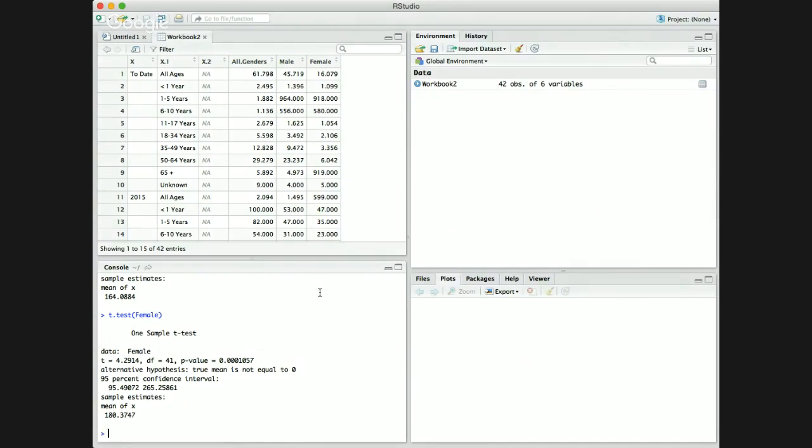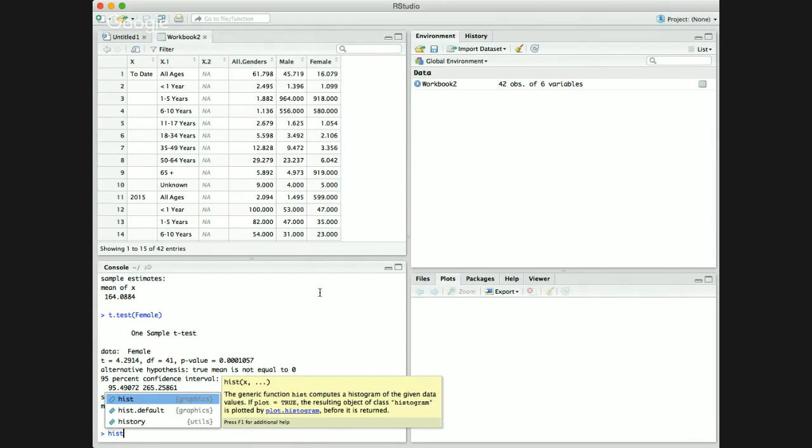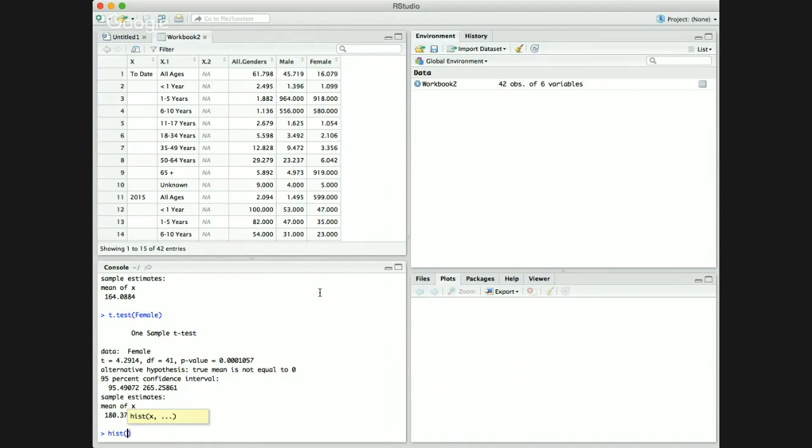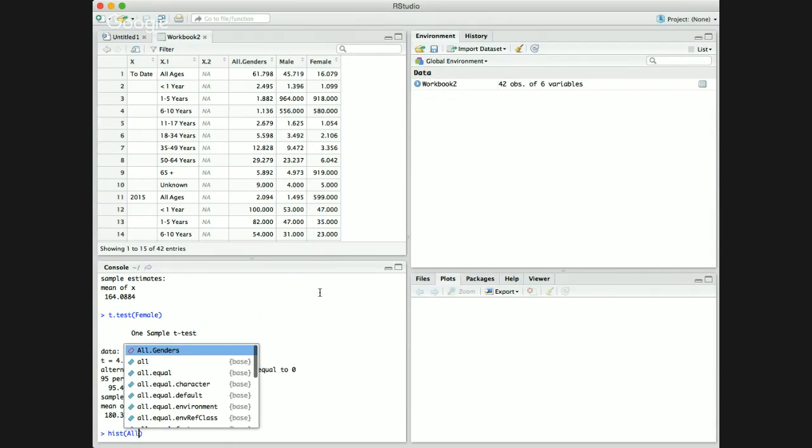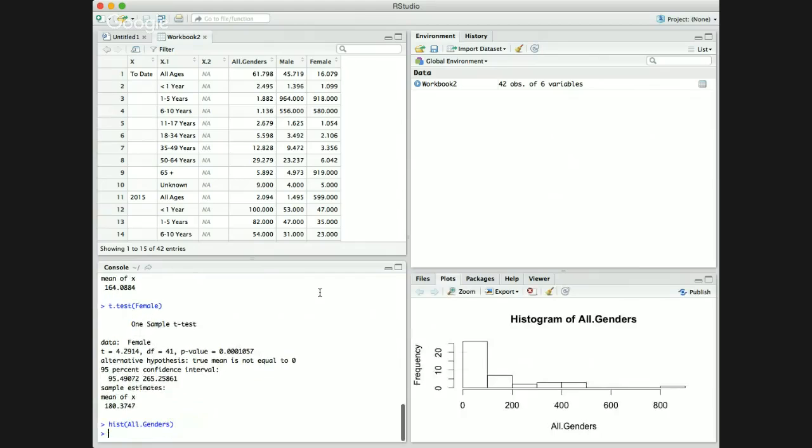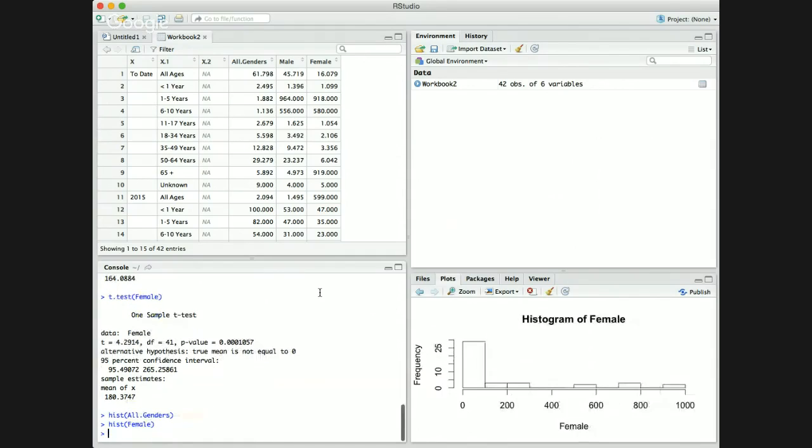Then let's see what else I did. I'm sorry, my mind is everywhere. Next thing, I'm trying to remember everything. Next, I conducted a histogram. Because I'm better with visuals, I put hist and put my variable in that. And I did the same for the others. You can see the actual graphs over here.